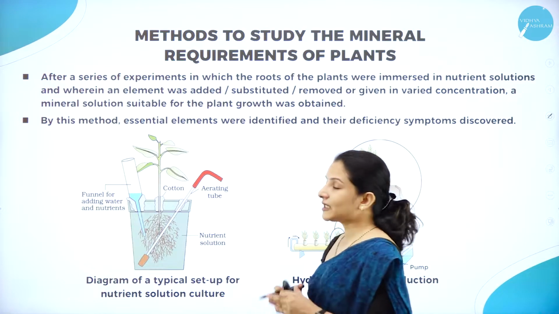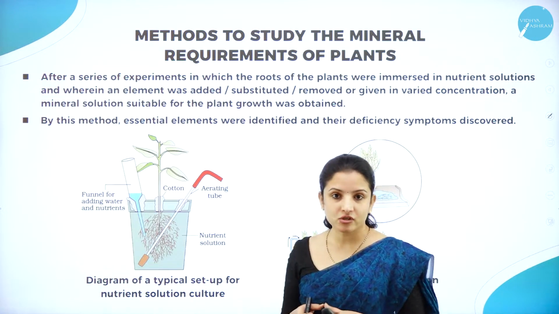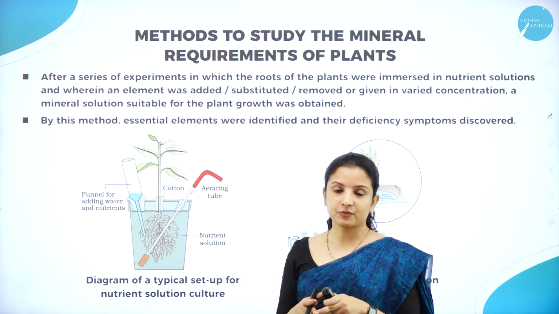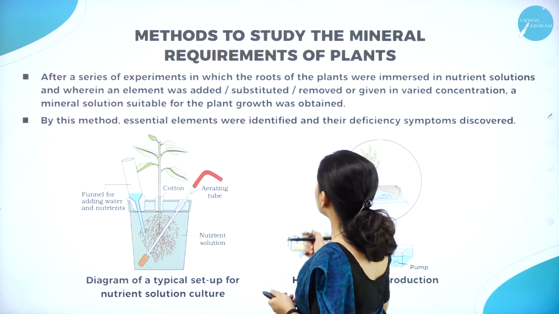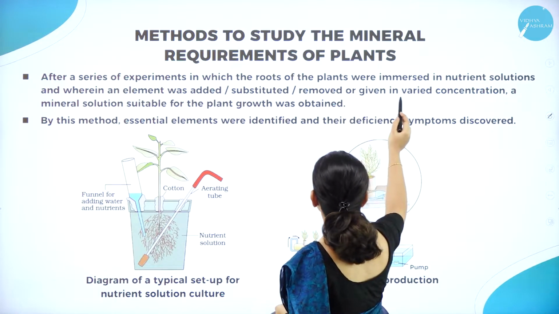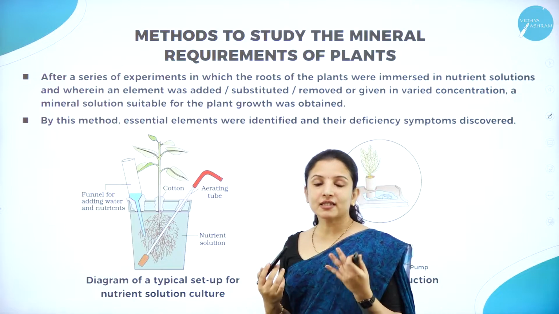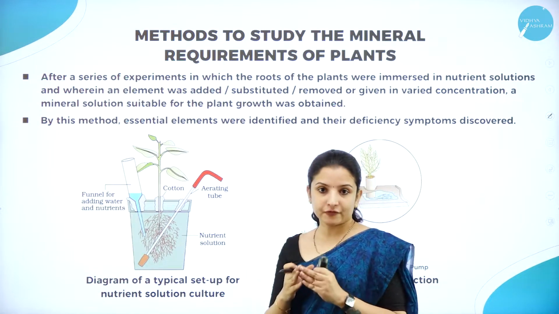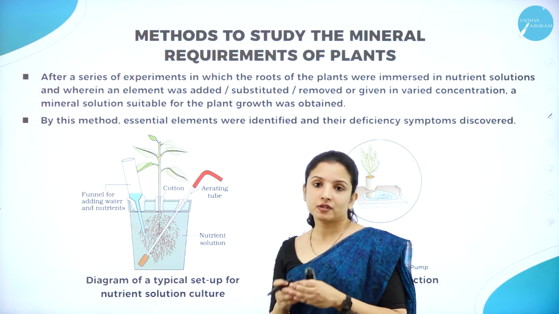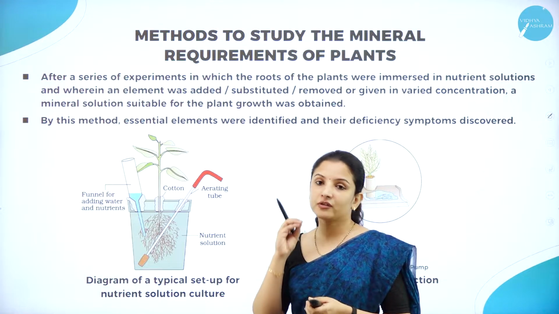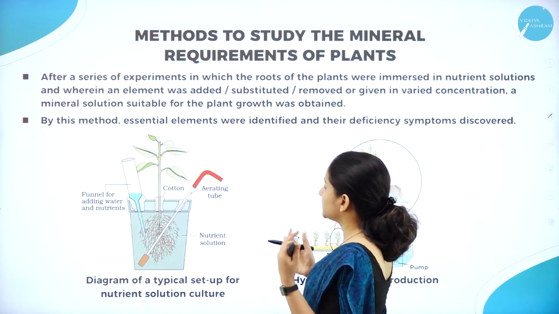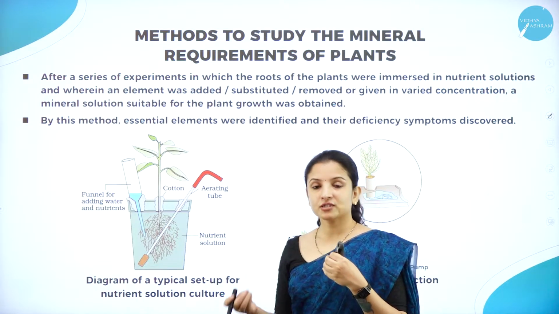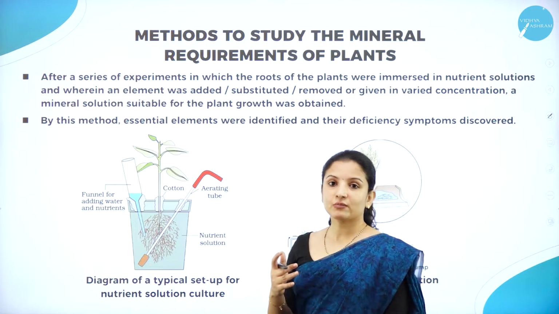After the introduction of hydroponics in 1860, a series of different experiments were conducted in order to understand what type of nutrients are taken by the plant. Scientists prepared different sorts of nutrient solutions, dipped the roots of the plant in each of them, and observed the growth of the plant by eliminating some nutrients and adding some mineral elements.